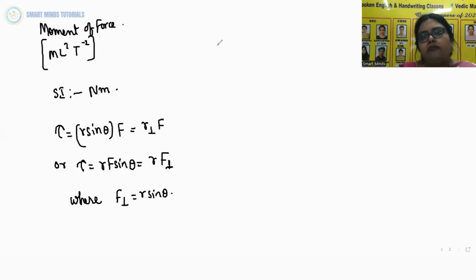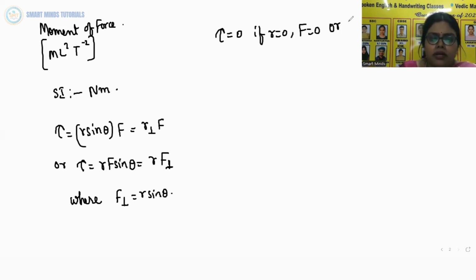One more thing you have to note is that tau is equal to 0 if r is 0, F is 0, or theta is 0 degrees or 180 degrees. So the moment of force vanishes if either the magnitude of force is 0 or if the line of action of the force passes through the origin.